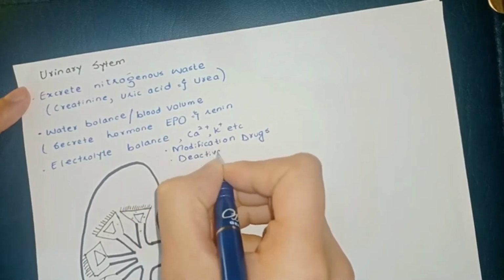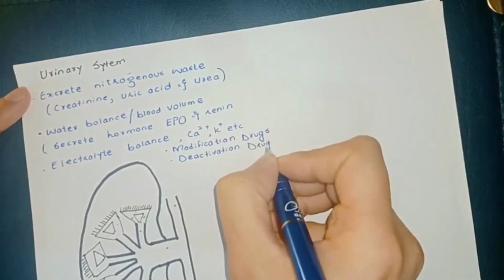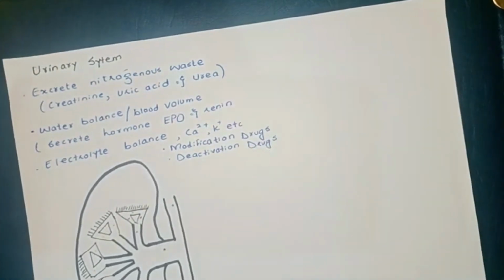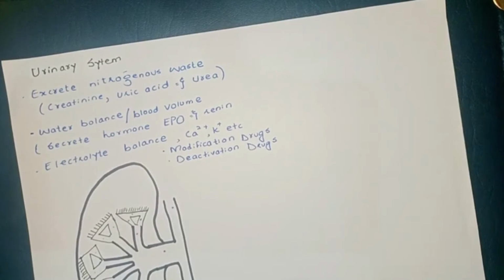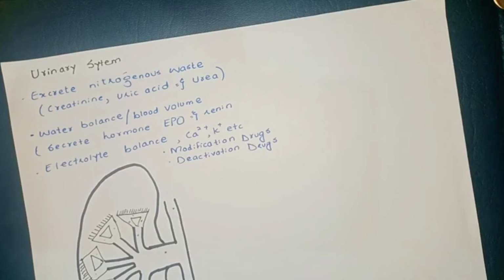Deactivation of drugs or medications. So when you are in an allied health program, it might be important to recognize that how often you need to give a medication is going to depend on both the liver, which we have talked about is modifying and deactivating medications, and also how much the kidneys alter a medication and then basically break it down or excrete it so that you need to give another dosage.